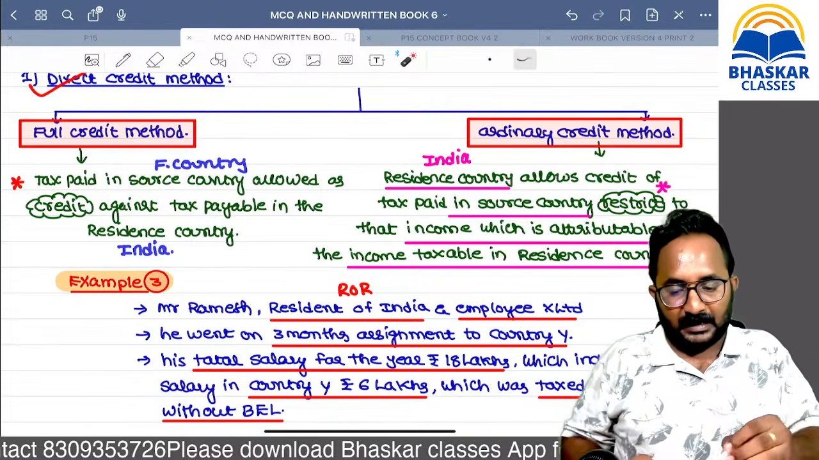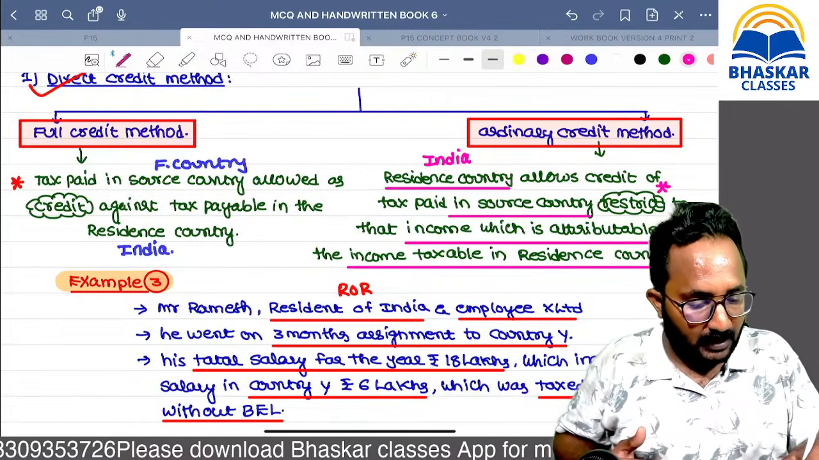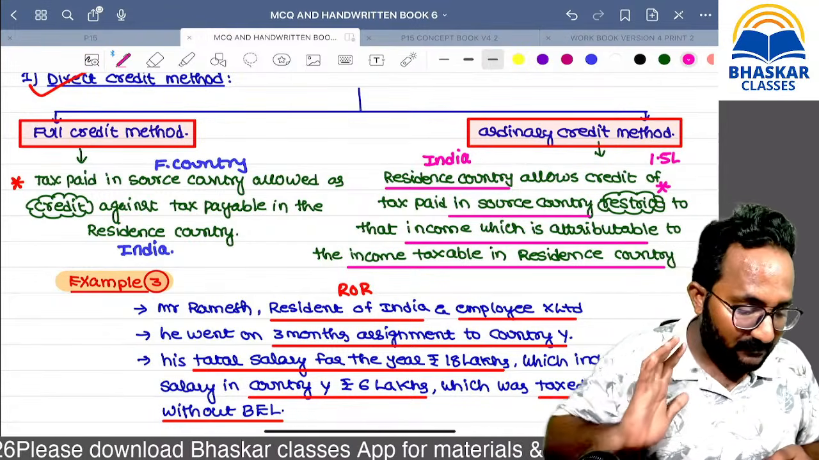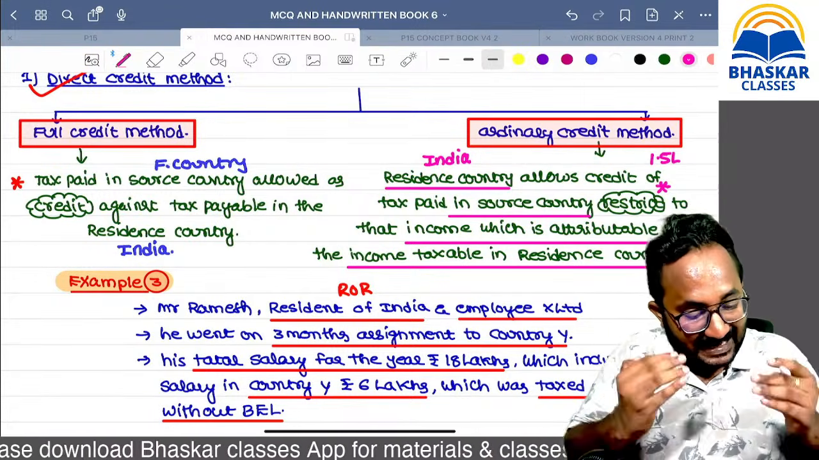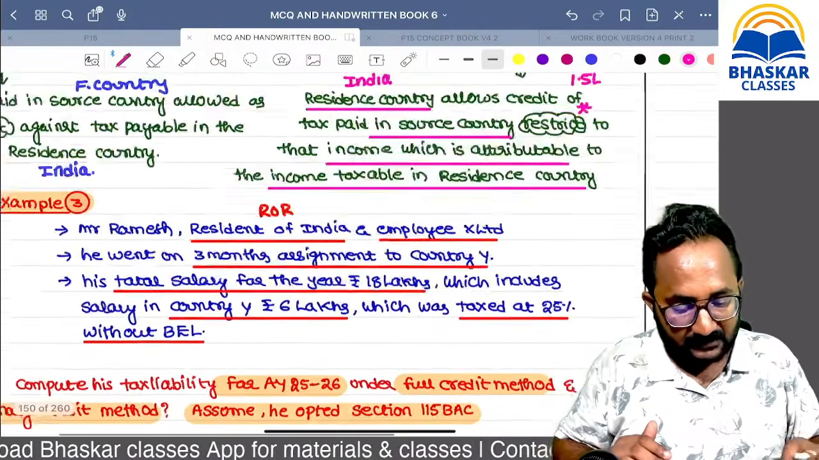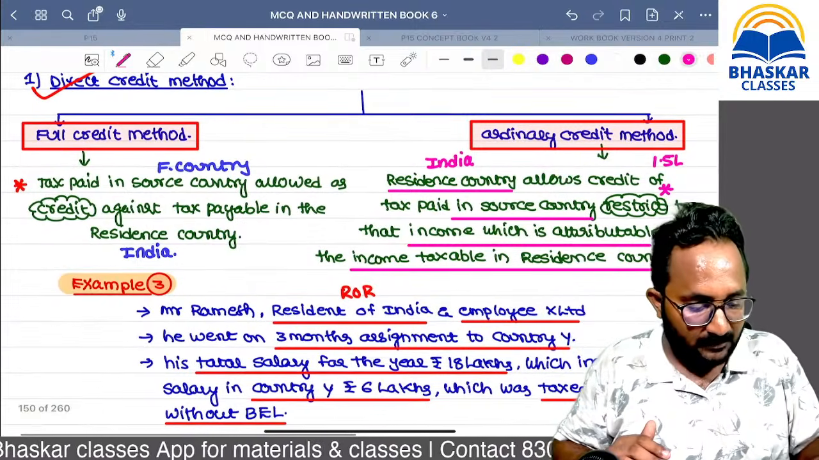Now, in the foreign country you paid 1,50,000 in our example. But I am not giving that. If that 6 lakh is taxed in India, what amount of Indian income tax are we collecting on that 6 lakh?